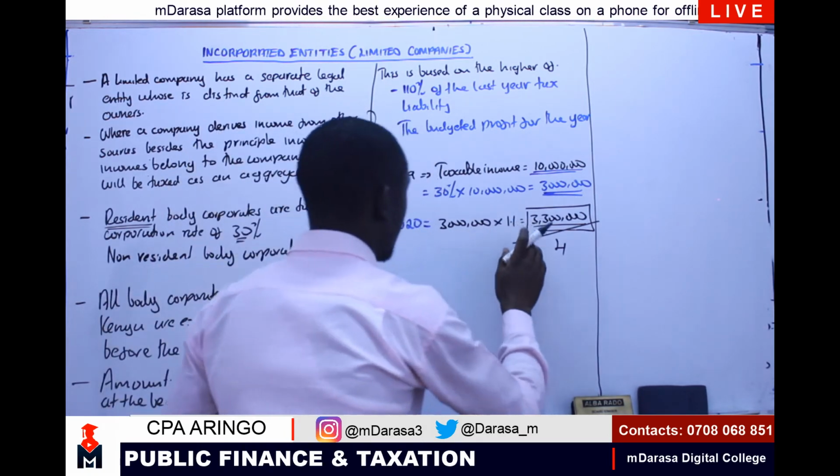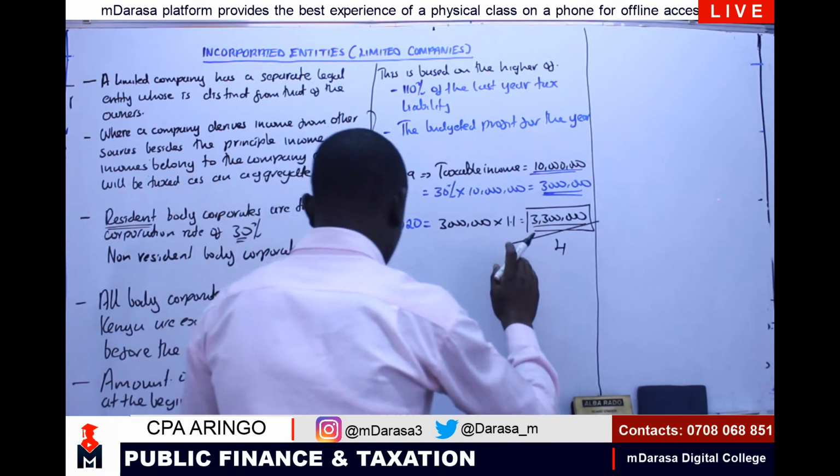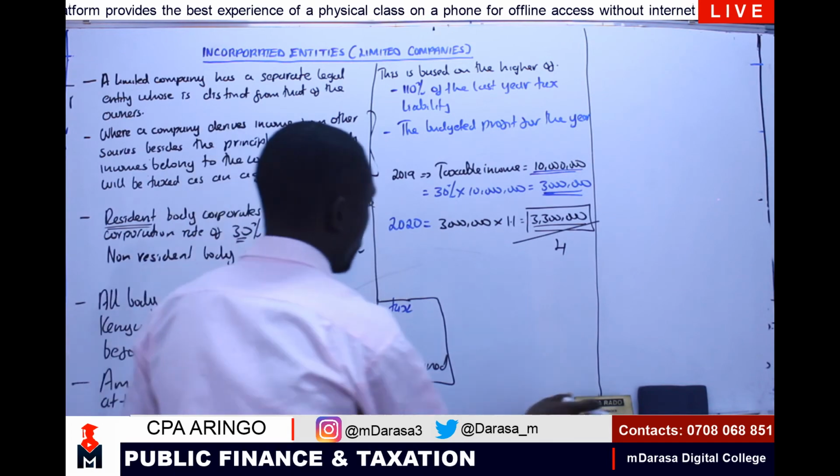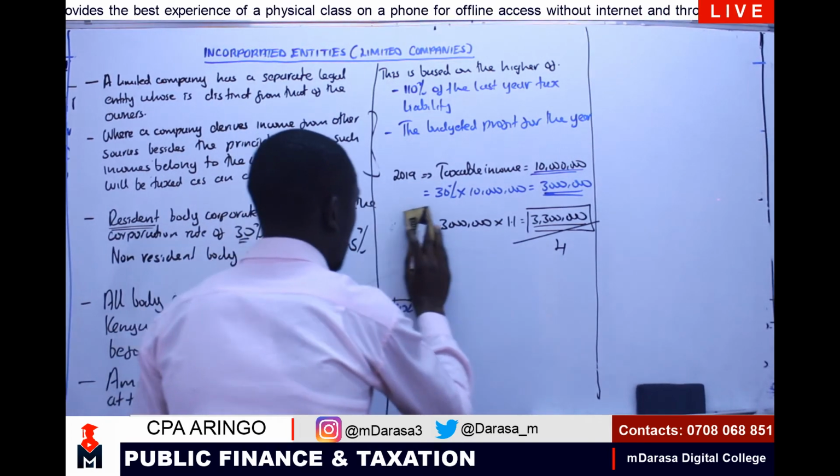Once we have determined the tax to pay, how are we going to pay it on an installment basis?